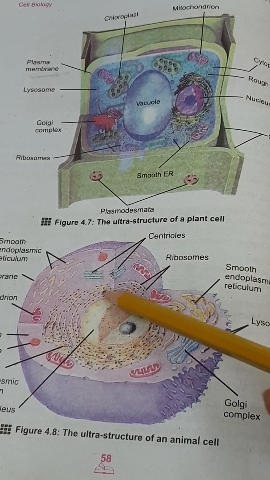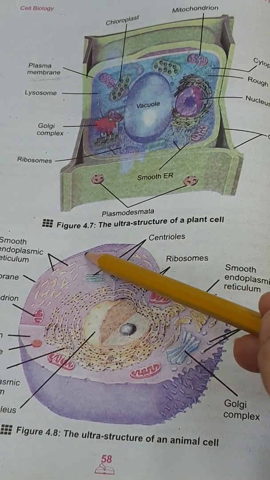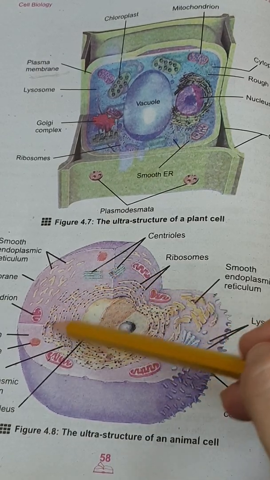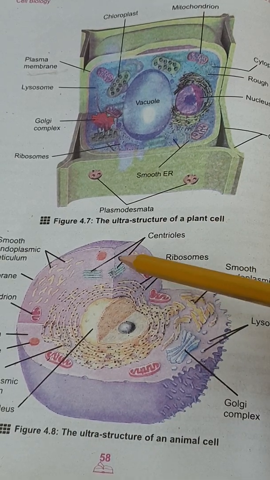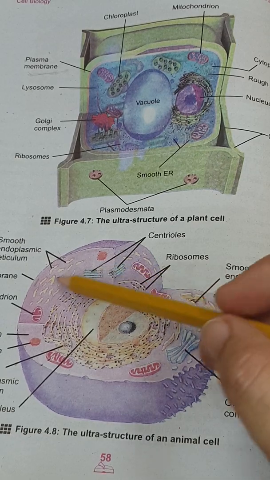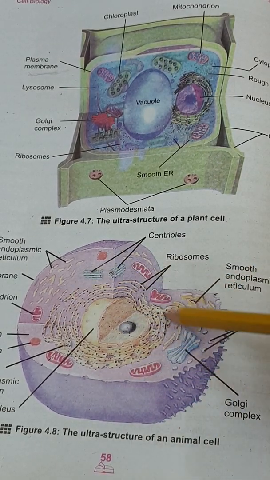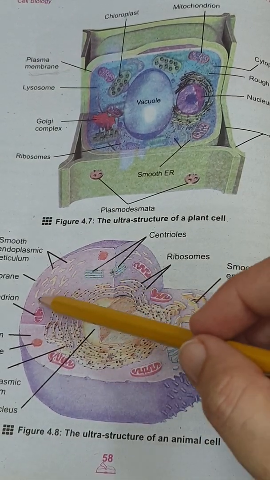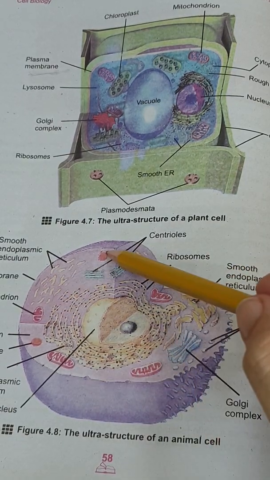Here also, like this is the nucleus, so the part present between the cell membrane and the nuclear membrane, this middle portion is known as cytoplasm, a liquid portion. And in this cytoplasm, along with the water, some organic material like protein, carbohydrates and lipids, etc. are present, and some inorganic material like different salts are present, some soluble and some insoluble material. So they are present in the cytoplasm.